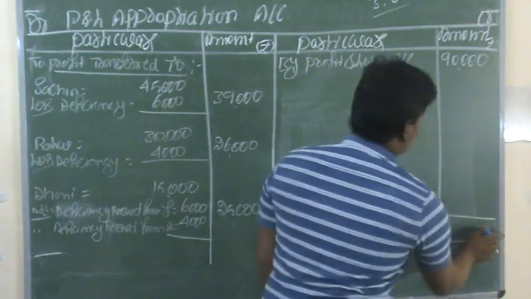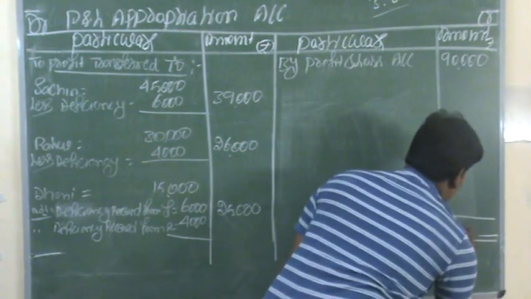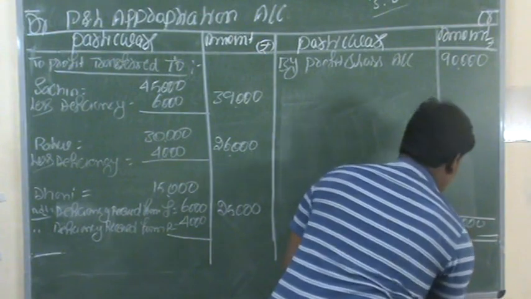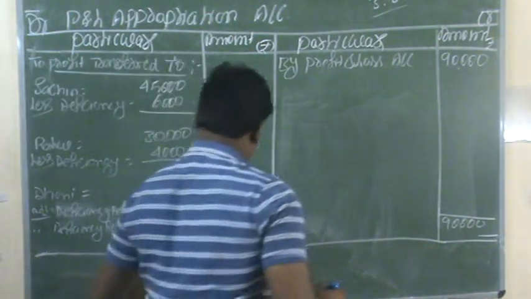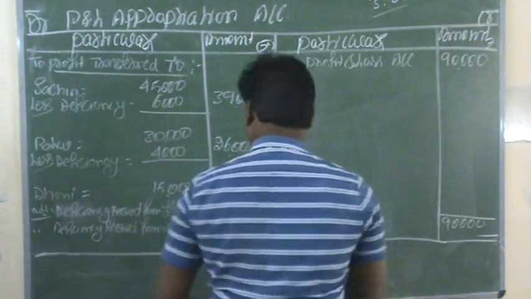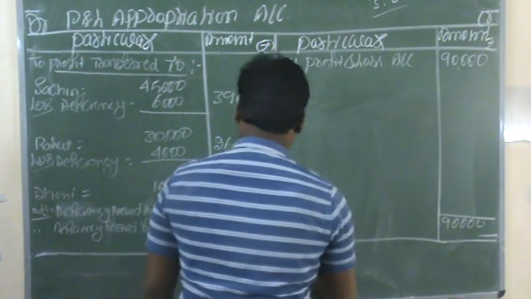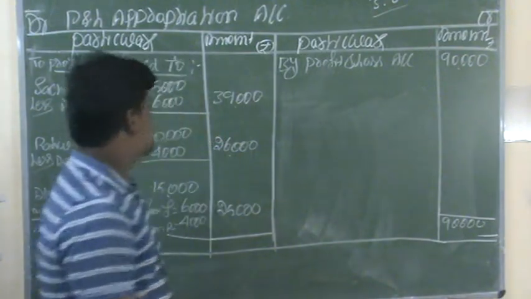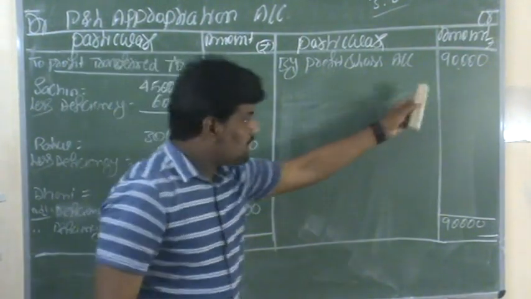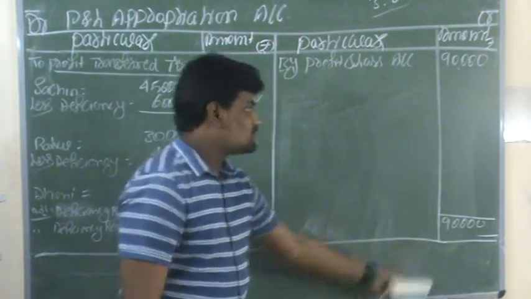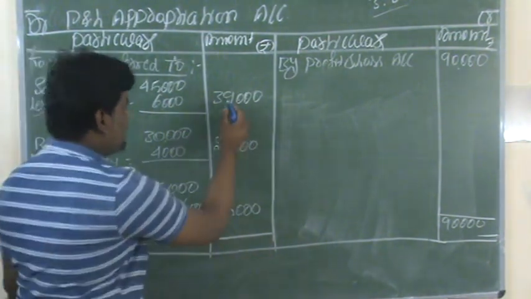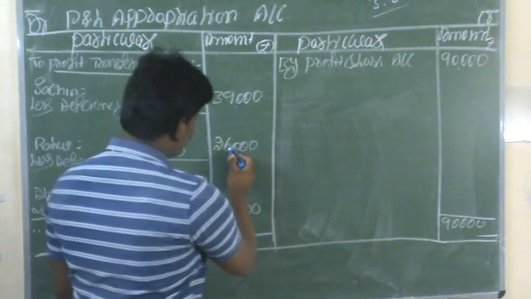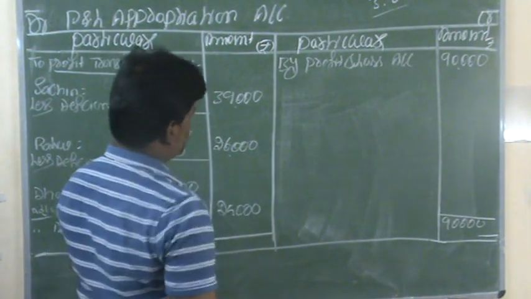The credit side total balance is 90,000. The total credit balance is 90,000, and the same you have to total on the debit side: 39,000 plus 26,000 plus 25,000.